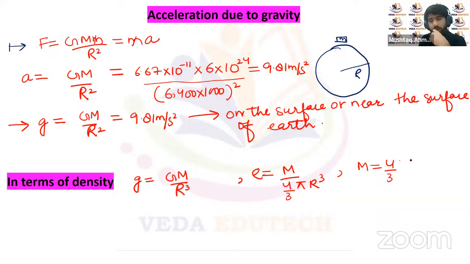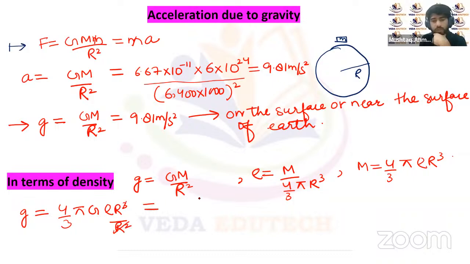So we can replace this M with 4 by 3 pi rho into r cube. Now substituting the value of M in this equation, the value of g will be 4 by 3 pi G rho multiplied by r cube upon r square. So this and this will get cancelled, and we'll be left with 4 by 3 pi G rho r. So from here, you can see the acceleration due to gravity in terms of the density.